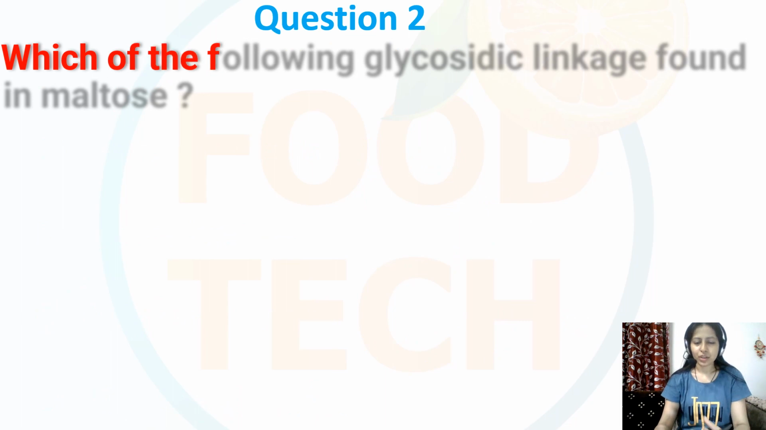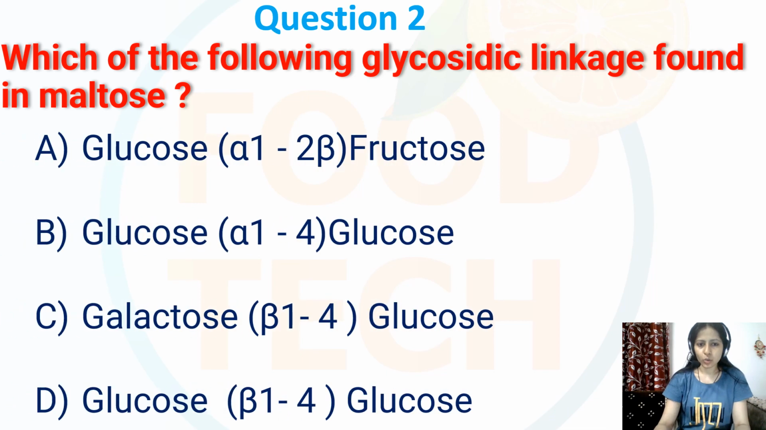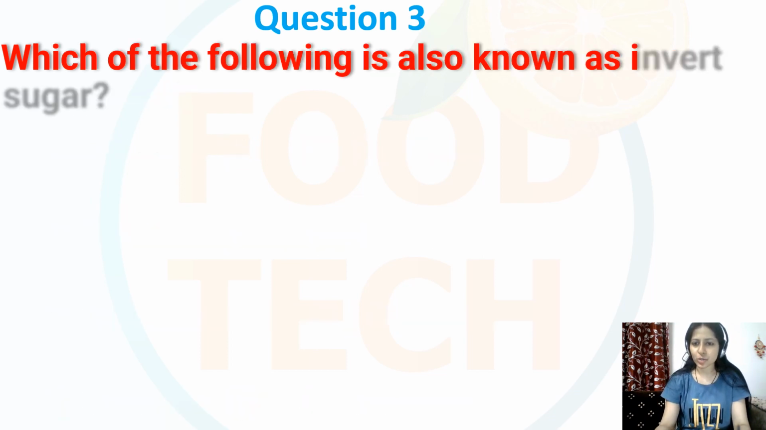Next. Question number 2. Which of the following glycosidic linkage is found in maltose? Options are glucose alpha 1 beta 2 fructose, glucose alpha 1 4 glucose, galactose beta 1 4 glucose, or glucose beta 1 4 glucose. My correct option will be option number B, that is glucose alpha 1 4 glucose. In maltose, it is composed of two glucose molecules which are linked by an alpha 1 4 glycosidic bond.